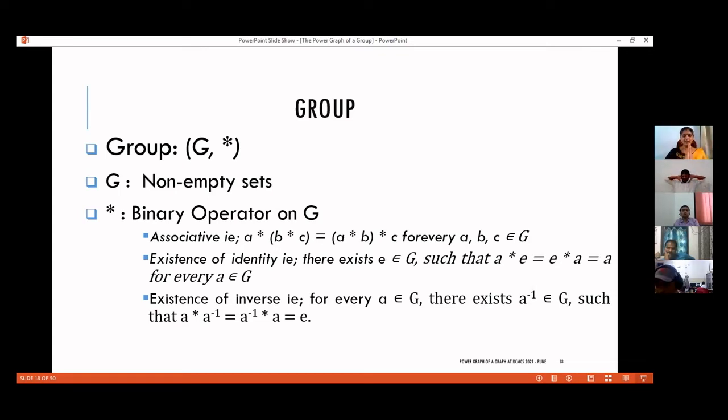So what is a group? A group is precisely a set together with a binary operation star. G must be a non-empty set and star must satisfy closure property, since it's a binary operation. And it must satisfy 3 more properties, namely associativity, existence of identity, and existence of inverse. I'm not elaborating on these points. I assume that all of you will be familiar with that. And a group is called an abelian group if, in addition to these 3 properties, star has commutativity. We call such groups abelian groups or commutative groups if star satisfies the commutative property.